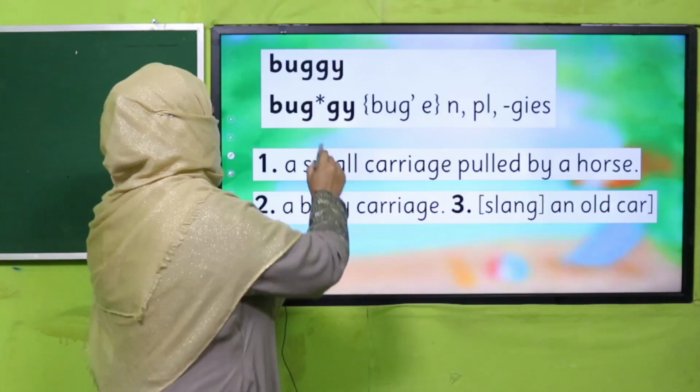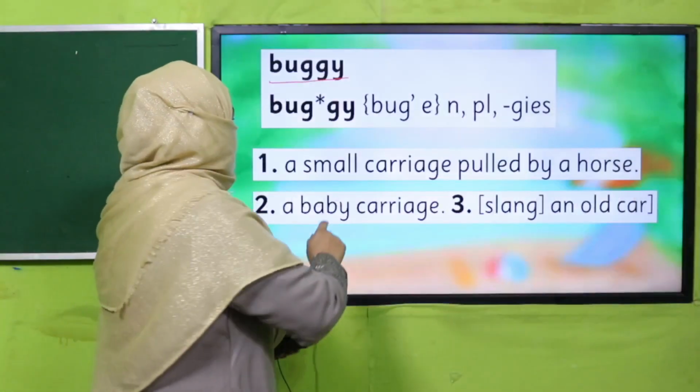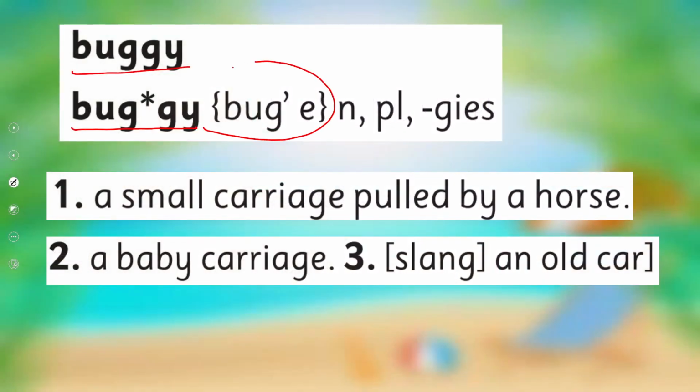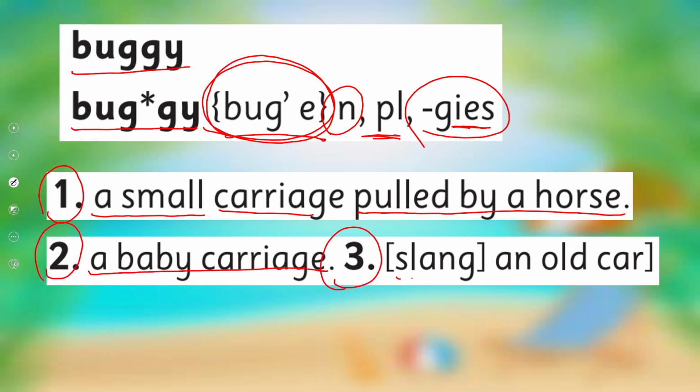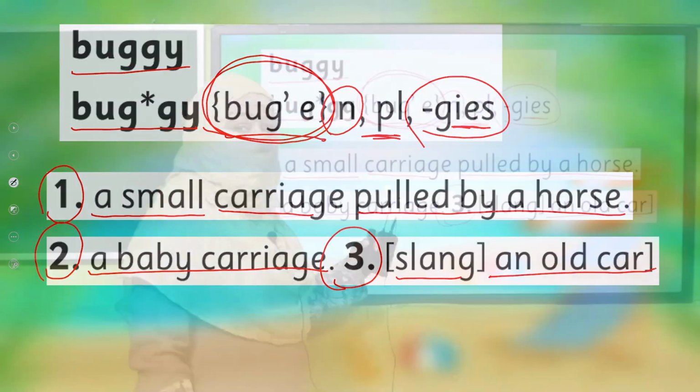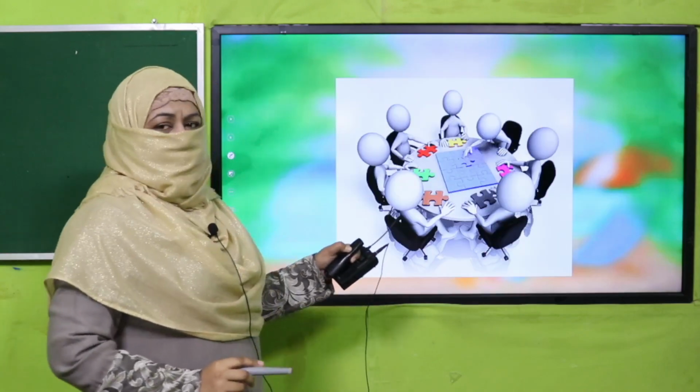So, for example, if you want to find out the meaning of this word, it will be written here. This is its pronunciation. How do we say it? Buggy. It's a noun, and its plural is by adding ies, buggies, and its meaning is a small carriage pulled by a horse. This is the first meaning. The second meaning is a baby carriage. The third meaning, which is a slang one, is an old car. This is how a better dictionary gives us details, right? Are you clear with it?